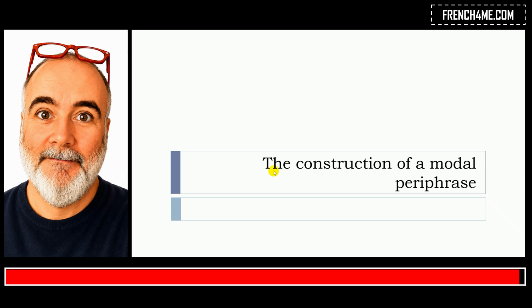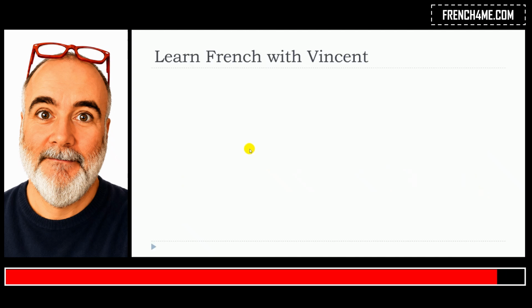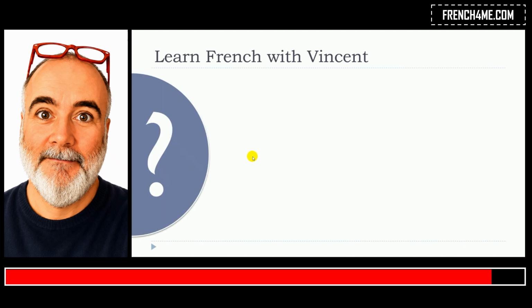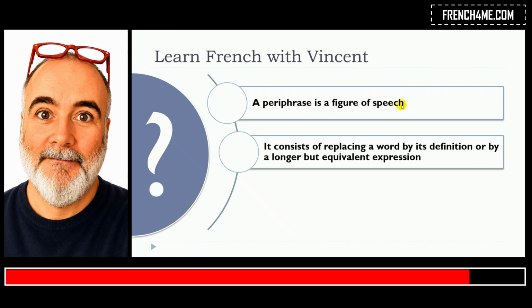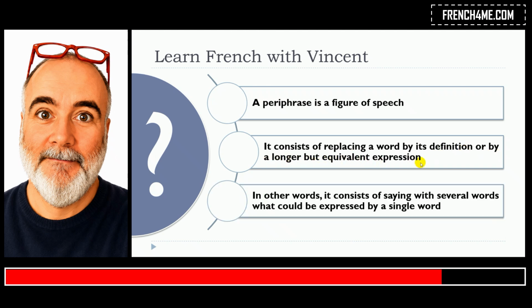In this lesson, we will see together the construction of a modal periphrase. So, of course, the question is, what is une periphrase? A periphrase is a figure of speech. It consists of replacing a word by its definition or by a longer but equivalent expression.